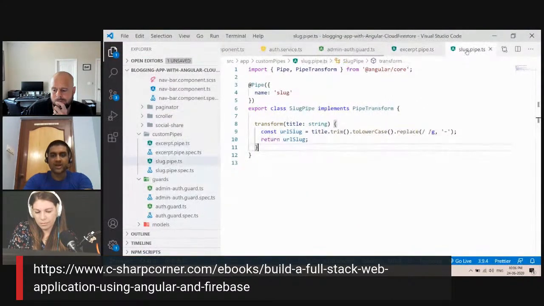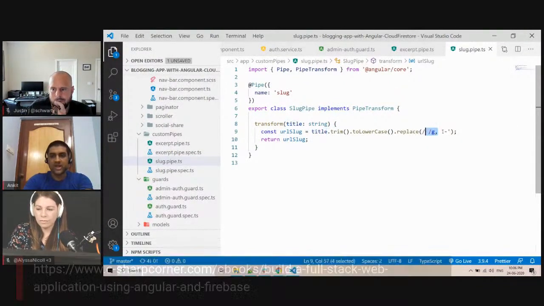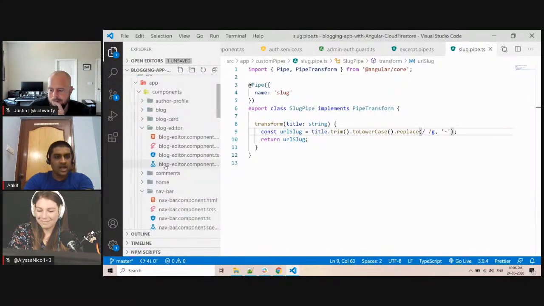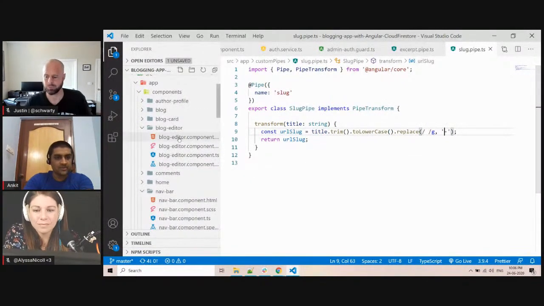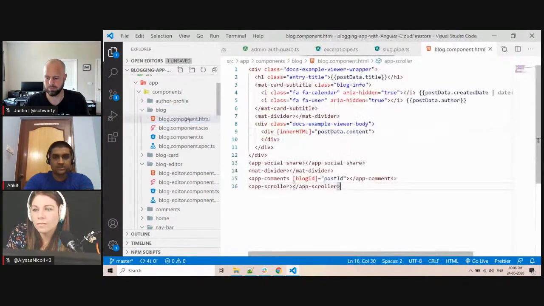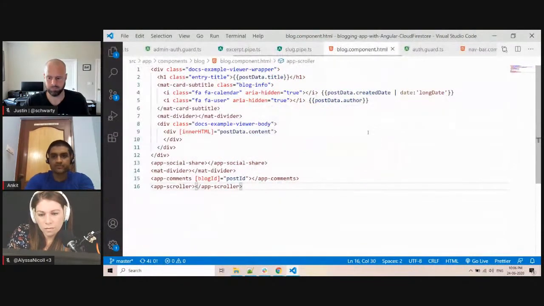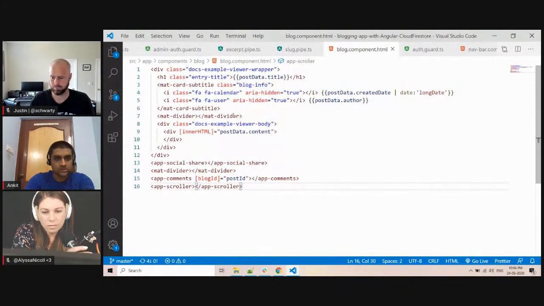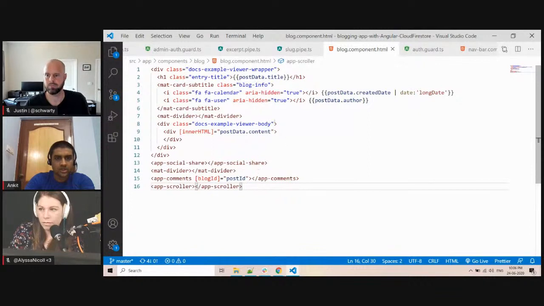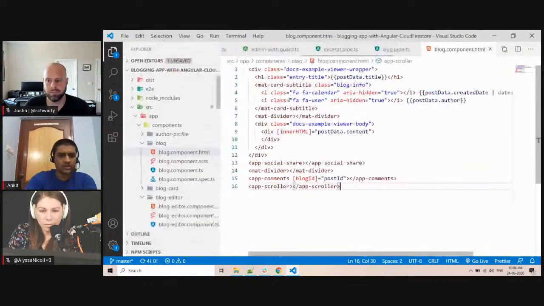Similarly, we have a slug pipe. The slug pipe will take the title and replace all the spaces with hyphens. Where am I using that? I am using this slug pipe in this page. Here you can see, here I think title, create date, not here.